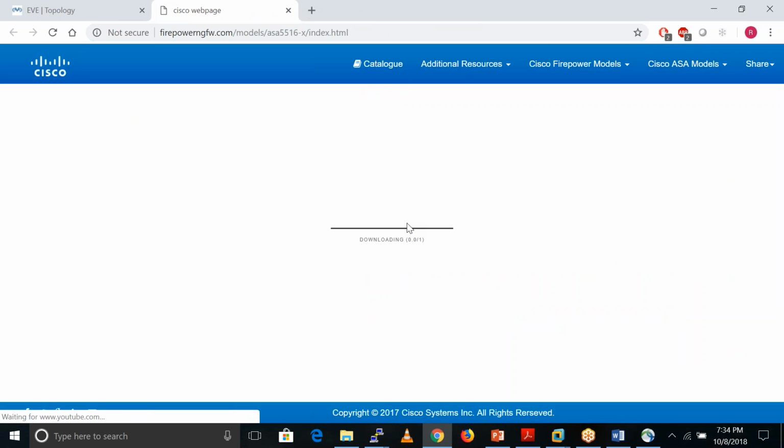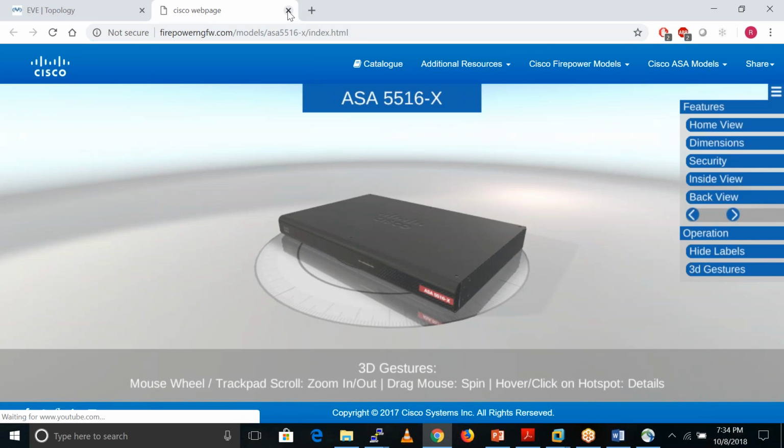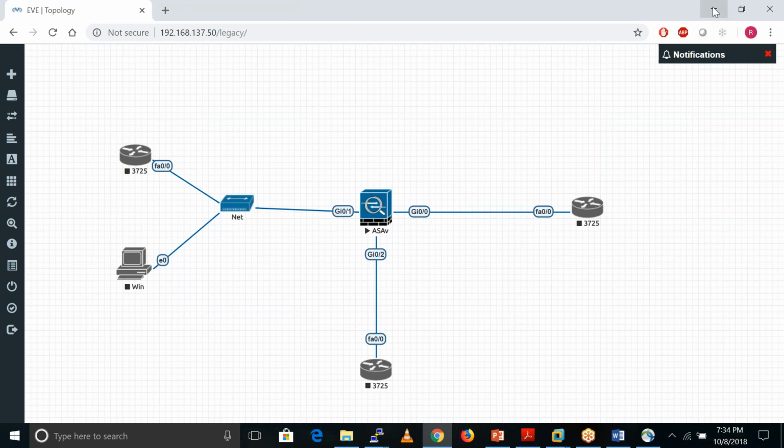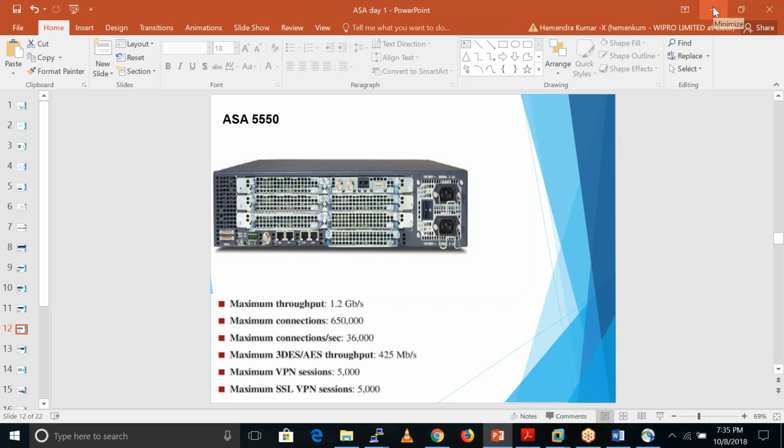It is not downloading, I hope. It takes some time. This is another model, which has that much throughput and supports that many connections. So if your organization is very big, in that case you need to go with these models.